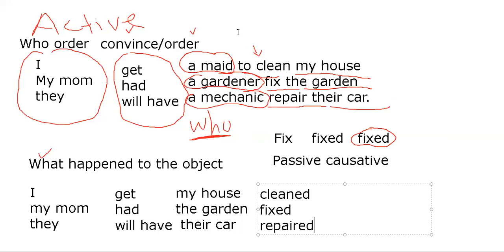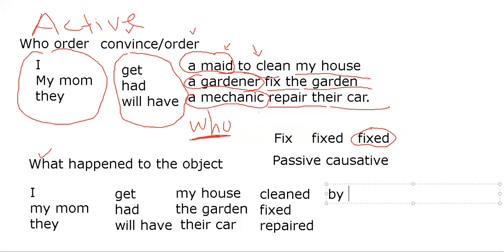So in these sentences, it is not relevant to mention who does the activity, right? Mechanics, gardeners, etc., because this can be implicit in the sentence. What's important is what happened to the object. If these were more specific, we can add them by writing a phrase with by, right?